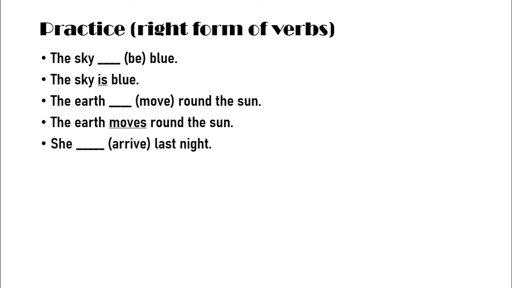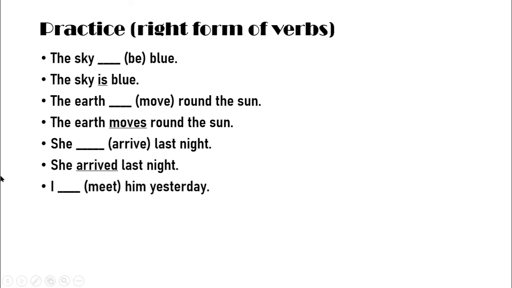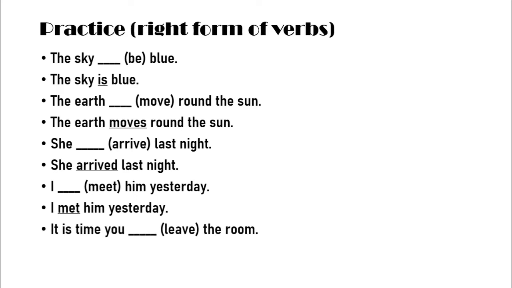Here we have another sentence: she dash arrived last night. Last night is a past indicating word, and we all know that when we have last night, yesterday, this type of words in our sentence, then the sentence will be written in past indefinite tense. She arrived last night. I dash met him yesterday. As we have yesterday here, the sentence will be written in past indefinite tense. I met him yesterday. Now, it is time you dash the room.